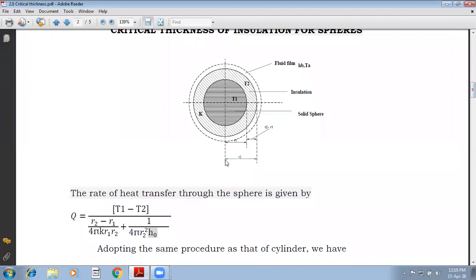So at the end, the radius becomes R2. Now let the thermal conductivity of this insulating material be K. Now this also has some convective resistance. Let the convective heat transfer coefficient be H naught.